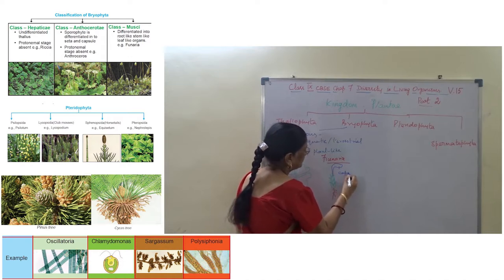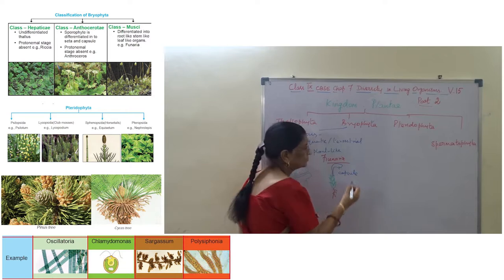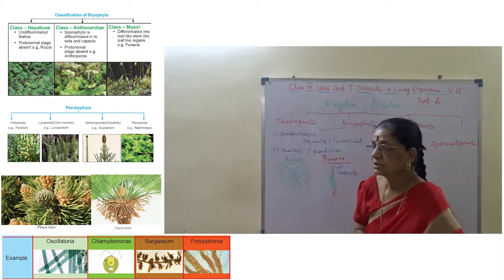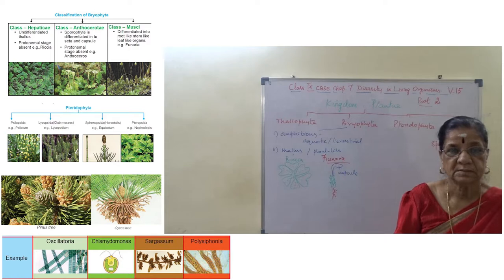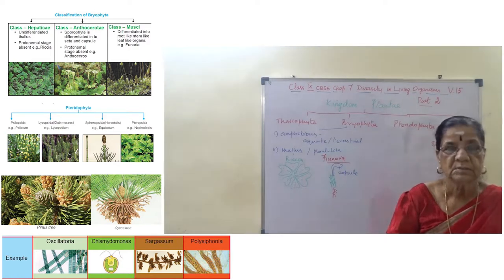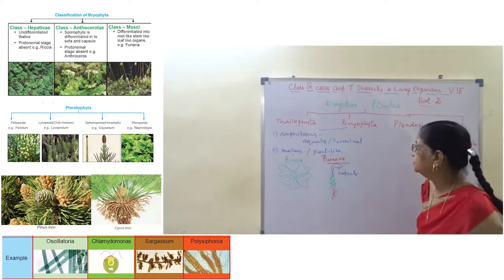This is called a capsule. Just go through this for a second, we will continue.